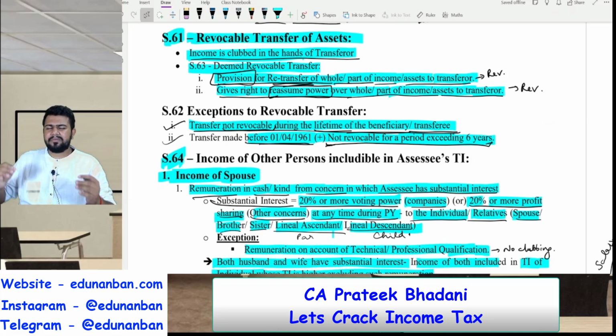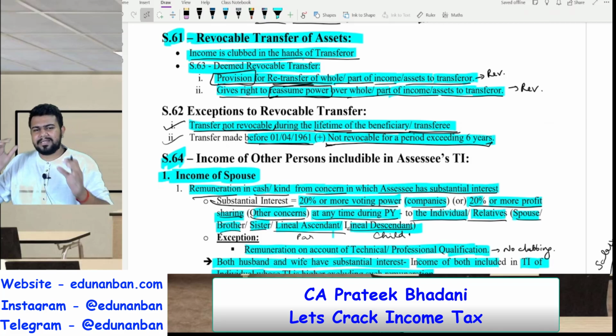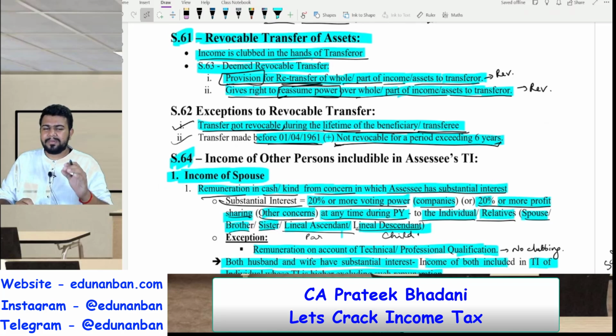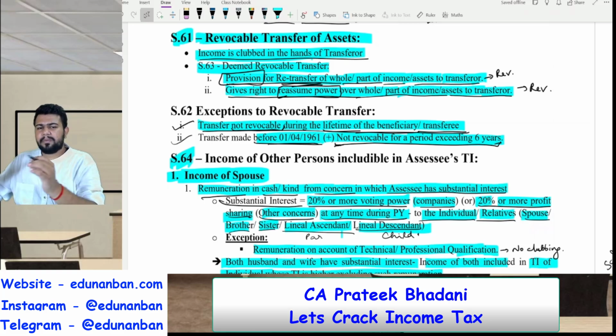So what is an example of irrevocable? If I transfer my property to someone and I tell them keep the property, keep the income, keep everything, I don't want anything from this property, then it is called permanent transfer, which is irrevocable transfer. However, what is revocable transfer? For example, I am giving my property to someone and I am telling them after 5 years you give that property back. Or I am giving the property to someone and I am telling them give me the income from that property. In such cases, it is called revocable transfer.